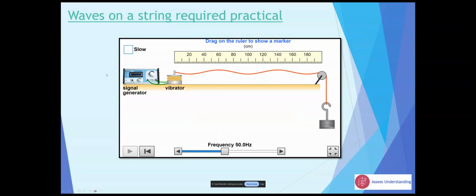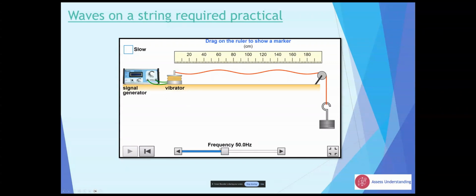Right, so here is the second required practical on waves. Here we've got something called a standing wave. We've got a string attached to a vibrator, and it's attached to some weights using a pulley. This is just to give the string some tension, and the signal generator controls how many times a second it goes up and down.